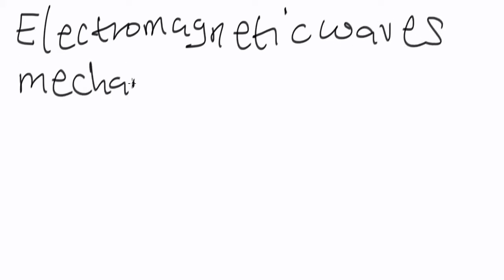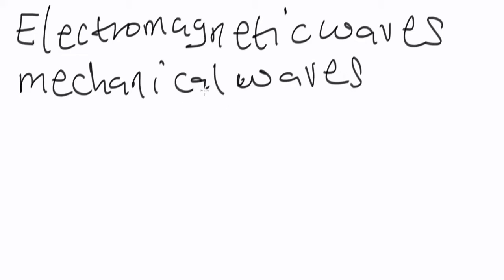Alright, so in physics, we have basically two types of wave motion. We have the electromagnetic waves, we have the mechanical waves. Okay, now let's begin with electromagnetic waves.